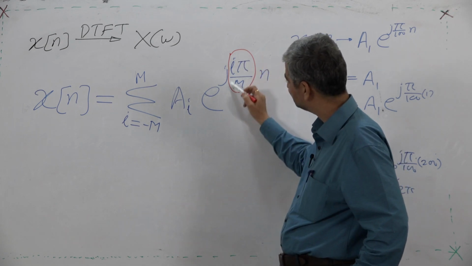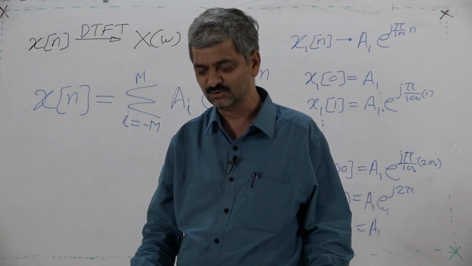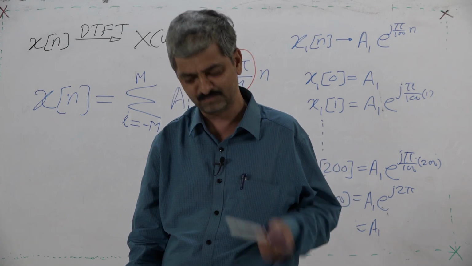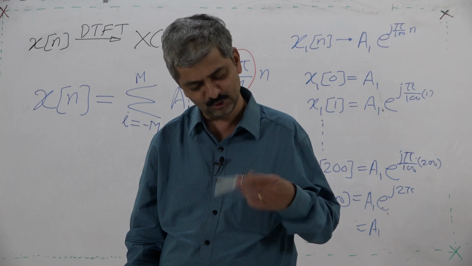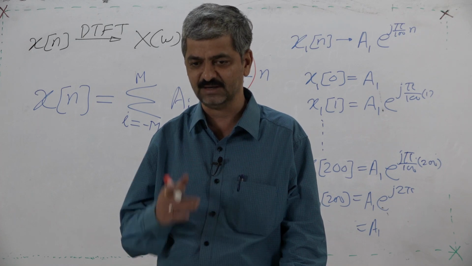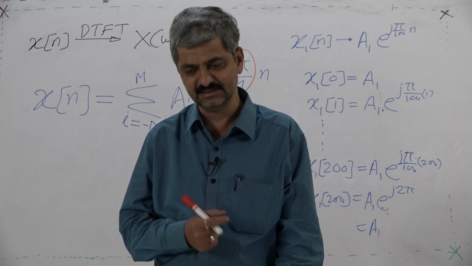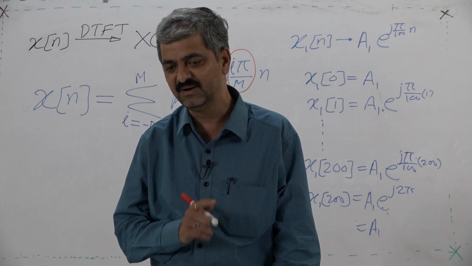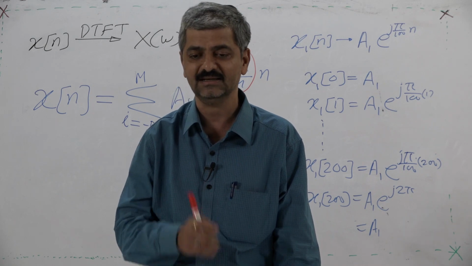We can start with m equal to 1, m equal to 2, m equal to 3, m equal to 4. So in any case, pi by 4, pi by 5, pi by 6, the different angular speeds are like this, pi by 100, pi by 1000, and because they are integral dividends of pi, they are going to repeat after that number.